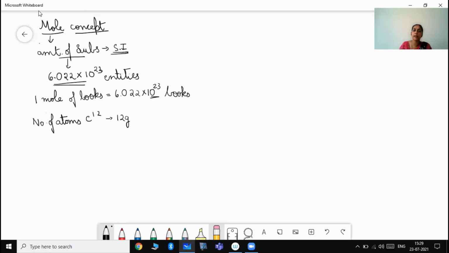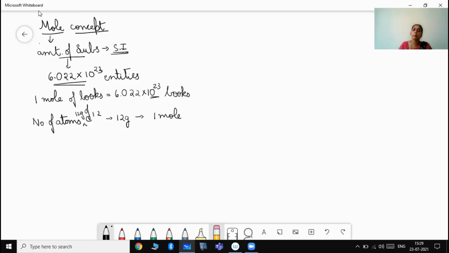The number of atoms present in 12 gram of carbon 12 is nothing but 1 mole. So the quantity 1 mole represents the number of atoms present in 12 gram of carbon 12